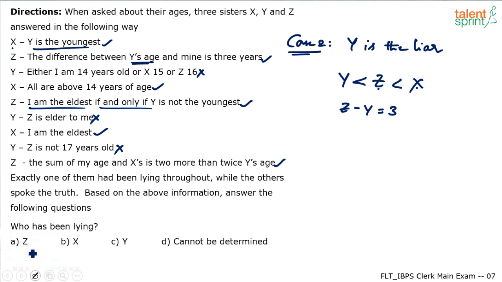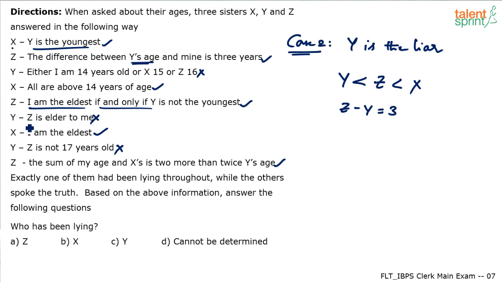Sorry, I think it should be the other way. Let me clear this. Z says I will be the eldest person if and only if y is not the youngest. But here y is the youngest person. If y is the youngest person, z cannot be the eldest person. So z has to come in between and x will become the eldest person. You able to follow? Z cannot be the eldest person. So z has to come in between and x has to be the elder